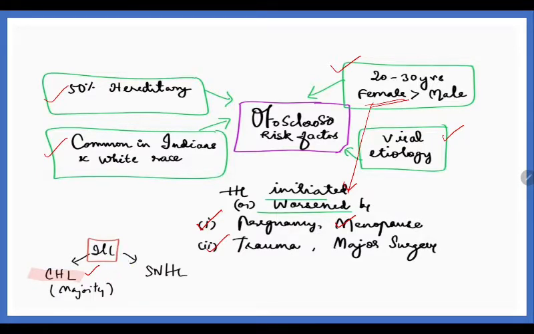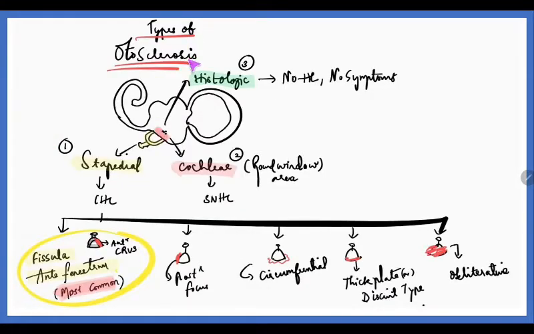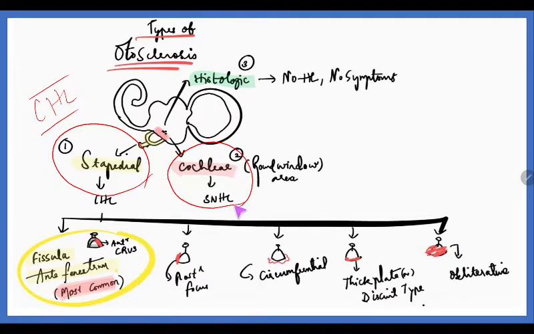Now let us see why there is conductive hearing loss. It is all because of the type of otosclerosis. The commonest type is the stapedial type. So we know stapes pathology will present as conductive type of hearing loss. Thereby conductive hearing loss is most common in otosclerosis. There's also another type, that is the cochlear type. The cochlear type presents with sensorineural hearing loss, as we all know, especially at the round window area. There's also another type, that is the histological type. The histological type has no symptom and no hearing loss.